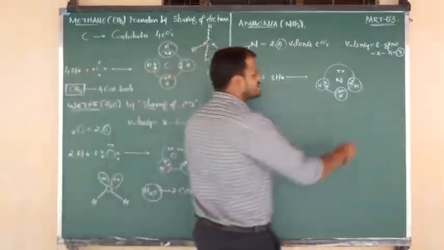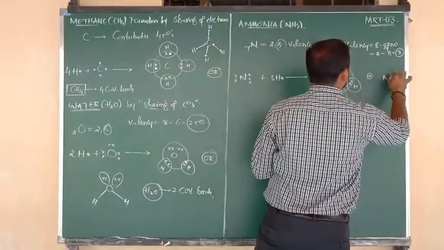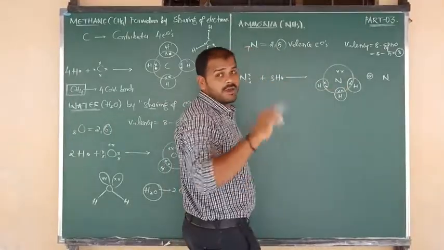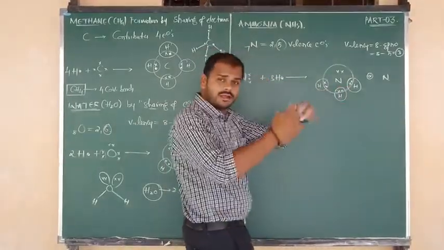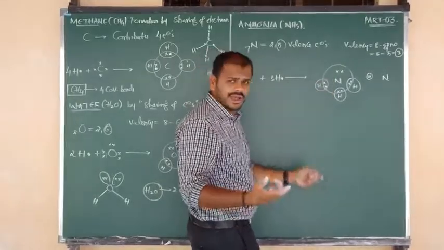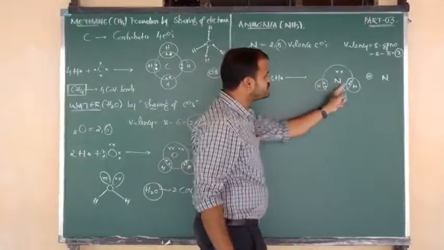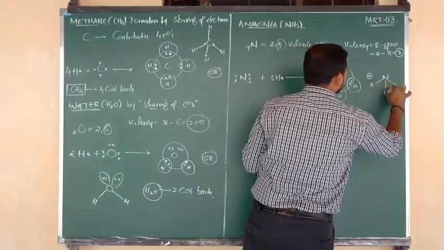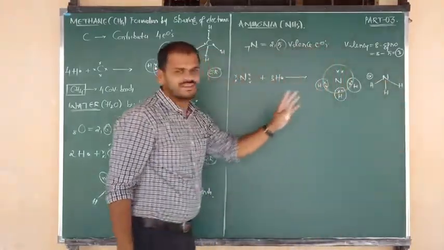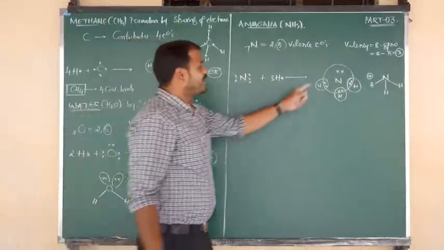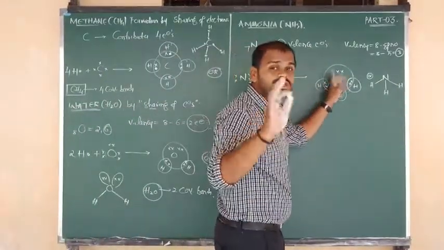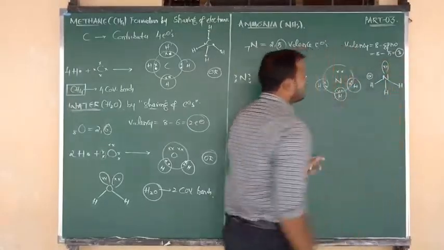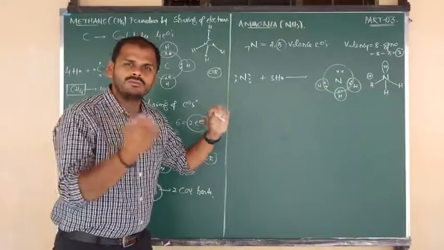So for this we can write the short form. The central atom is nitrogen. 1, 2, 3: 3 electron pairs are there. These 3 electron pairs undergo mutual sharing between nitrogen and hydrogen. So we can write 1, 2, 3 covalent bonds, which means we write 3 lines. Like that we have to write the diagram. Nitrogen contains 2 unshared electrons. 2 electrons means 1 lone pair. In that manner, we have to give the conclusion.